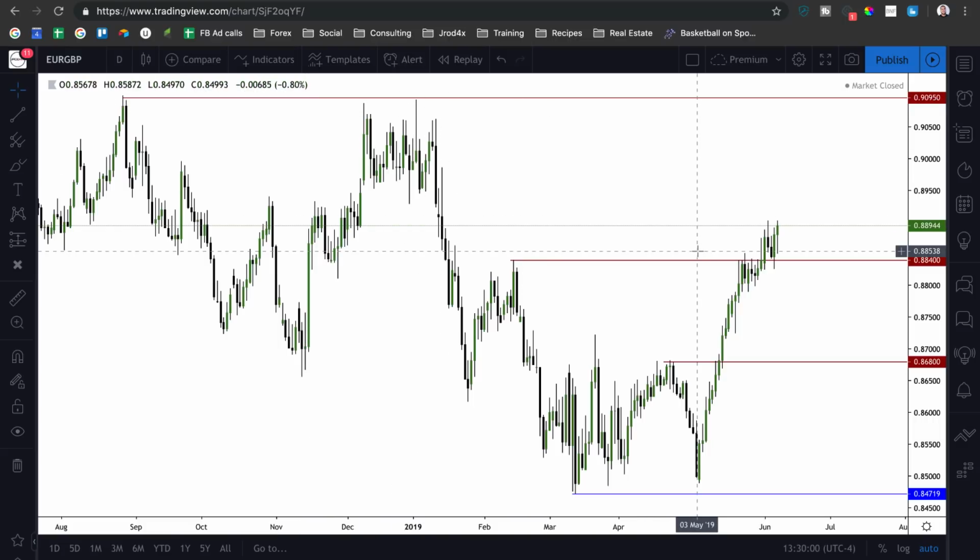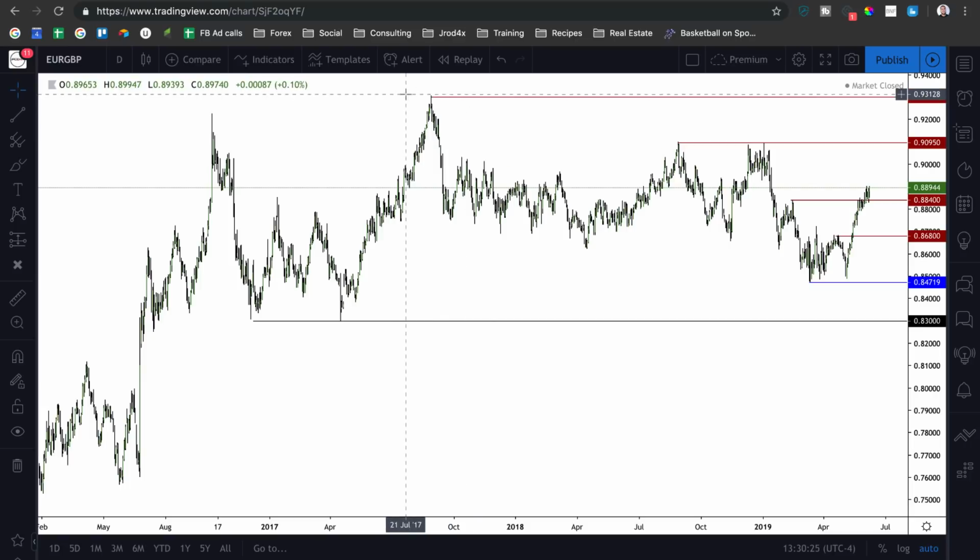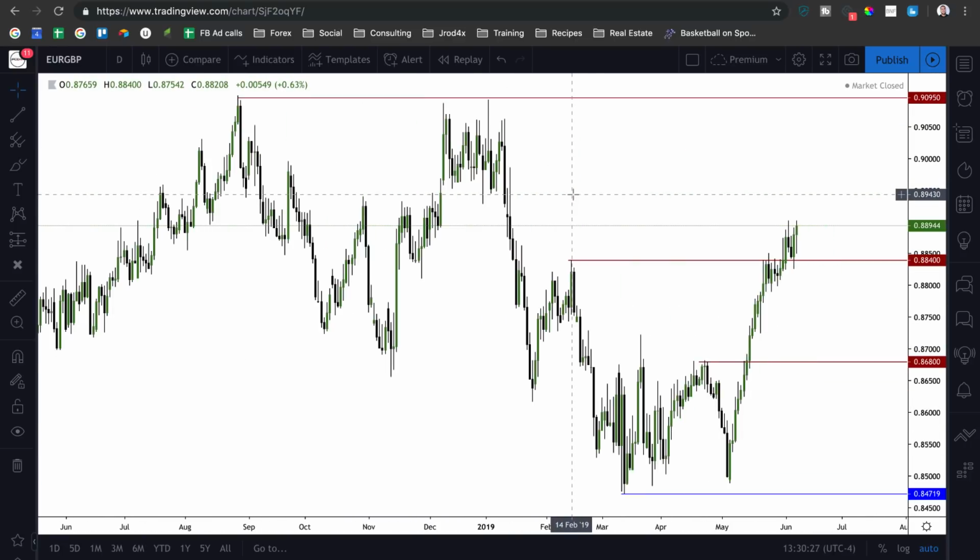And what that will likely mean for euro dollar is we're going to see a sharp movement higher for euro dollar and potentially a sideways to consolidating market in British pound. So British pound could trade lower while this trades higher, but ultimately we're going to be focusing on Euro USD buy setups because of the fact that Euro GBP here is showing a bullish market, and we've got buy side liquidity resting above us here and here as well. So that's what we're going to be looking at for Euro GBP, which lends to a better buy scenario for Euro dollar.